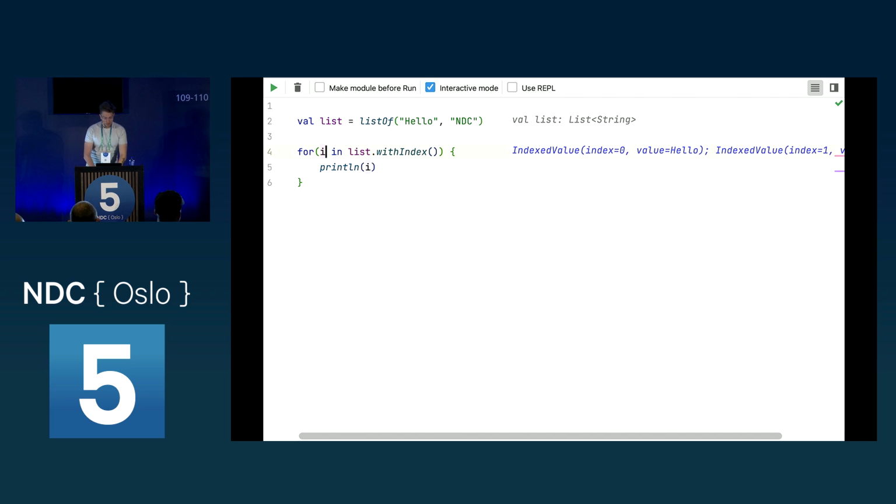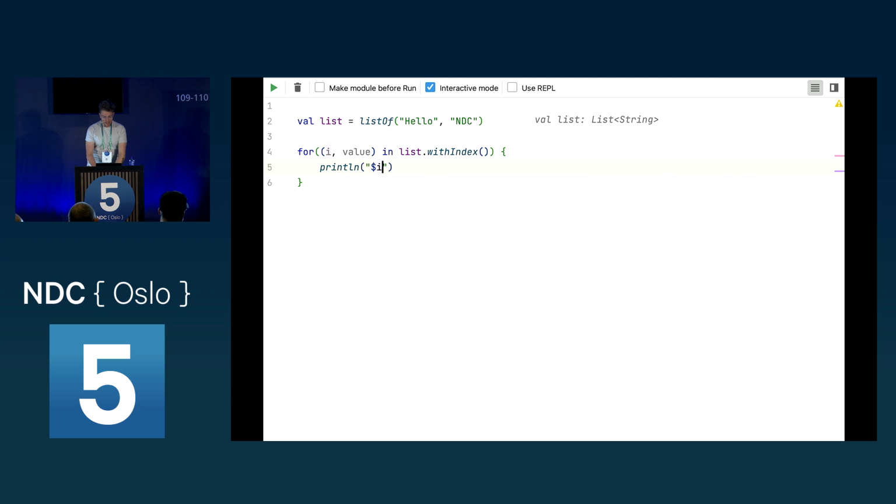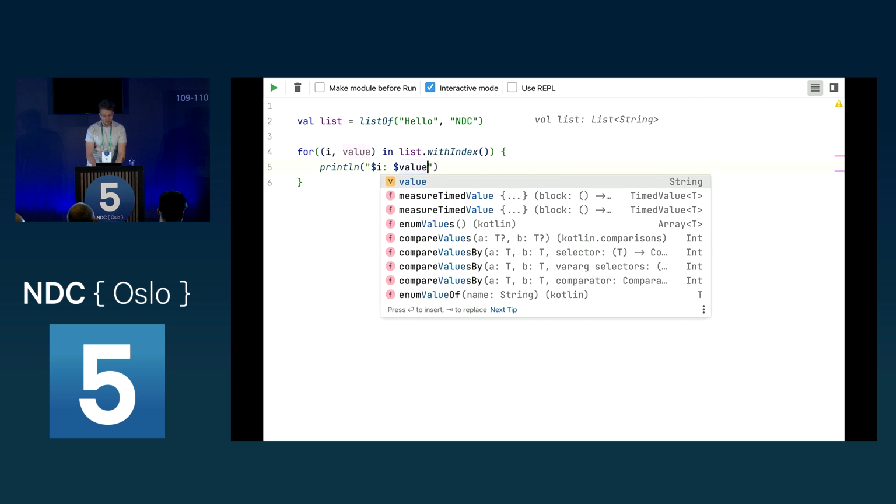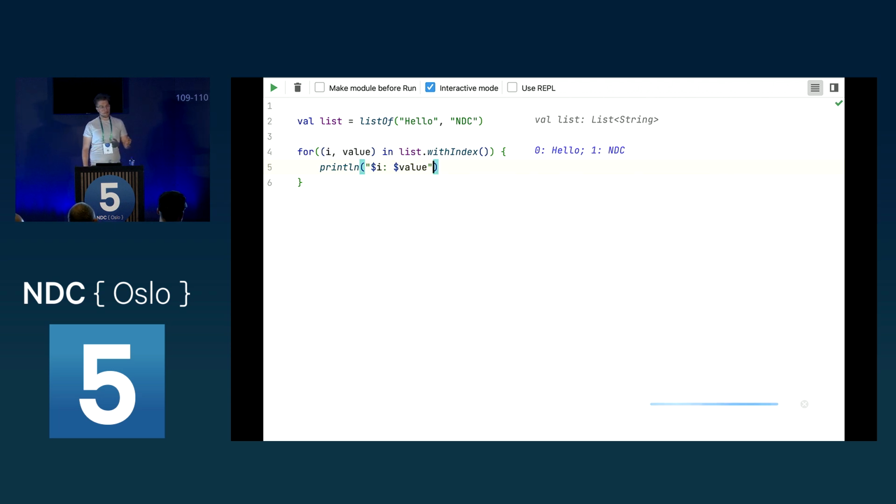So what can we do? We can use parentheses, and we can say the first value of this, like it's a tuple here. We can use the first value and save it in i, and the second and save it in value. And now we can access it like this. And as you can see now, this outputs the index beside the value without having to access the property of this indexed value.